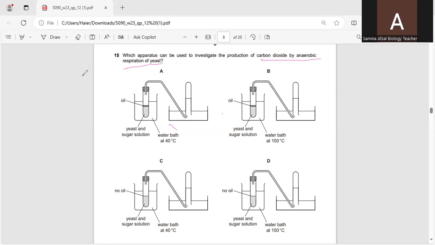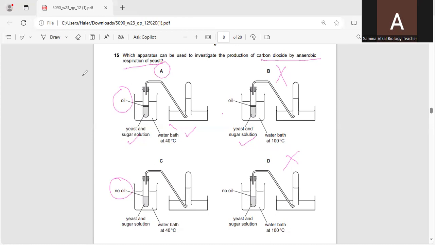Anaerobic respiration: yeast and sugar solution, water bath at 40 degrees centigrade. In the others, yeast and sugar solution, water bath at 100 degrees centigrade. At 100 degrees no reaction will take place. Option D is also 100 degrees. Here it's 40 degrees centigrade, and there is a layer of oil, but in C there is no oil. It means A can be the correct option because oil will prevent the entry of oxygen, so the process will take place anaerobically.